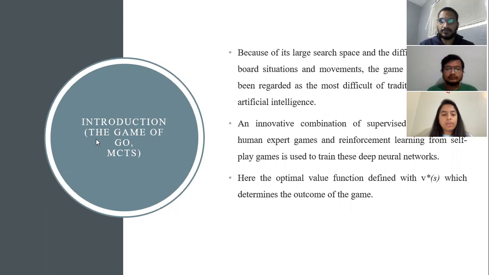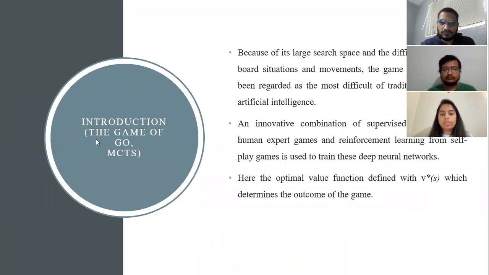This is one of the novel approaches to computer Go that evaluates positions using value networks and selects moves using policy networks. This is one of the innovative combinations of supervised learning from human expert games and reinforcement learning from self-play games, which is used to train these types of neural networks.